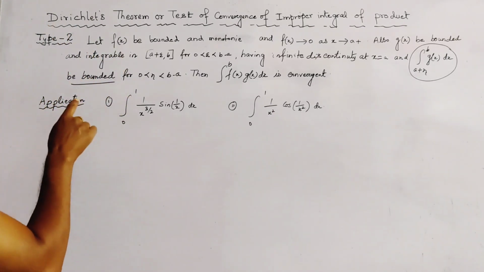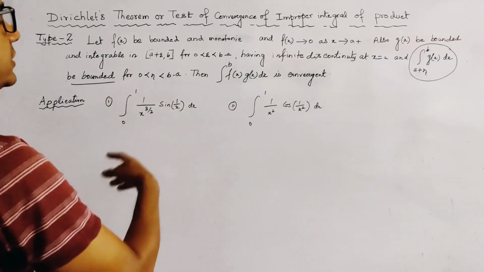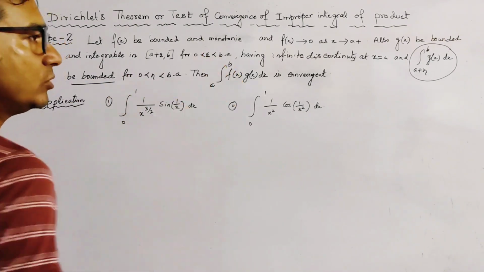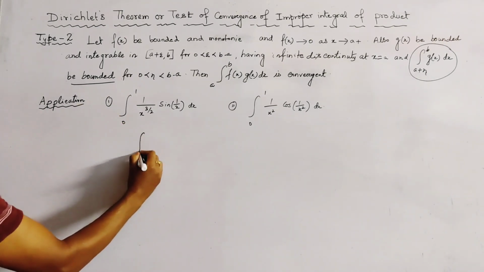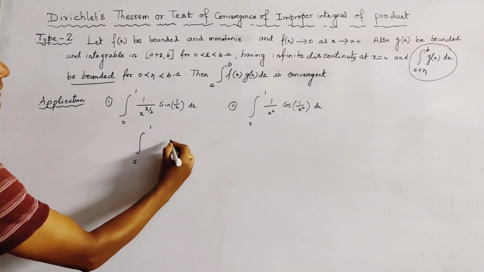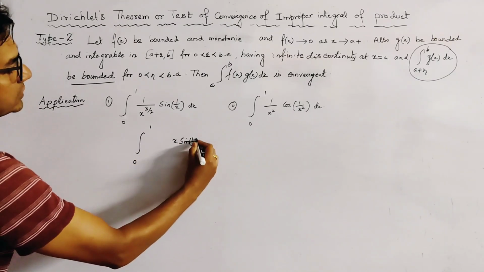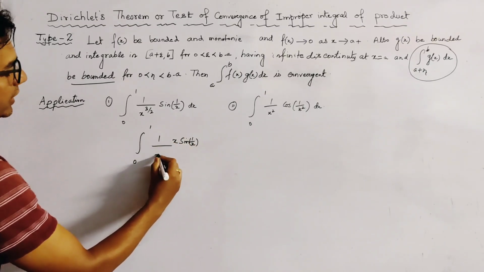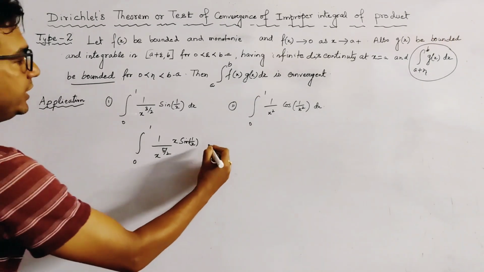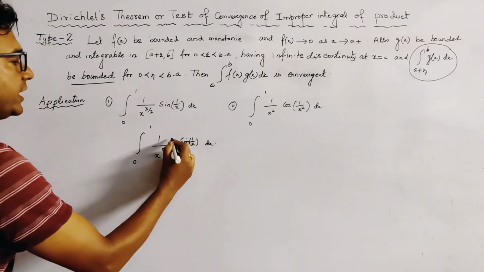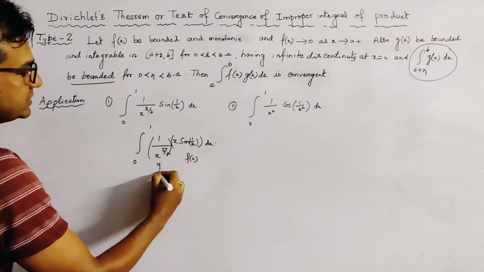Now first we see that the range of the integration is finite, as in this theorem. We write this integration as integration 0 to 1 of x sine 1 by x into 1 by x to the power 5 by 2 dx, and we take this part as f(x) and this part as g(x).